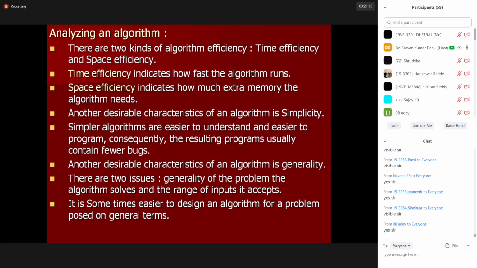Time efficiency, time complexity, both are the same. What does it represent? How fast an algorithm runs. For example, I'll give a simple one. This is a very, very important parameter, and it has a serious impact. There is one particular situation from when ATM cards were introduced.